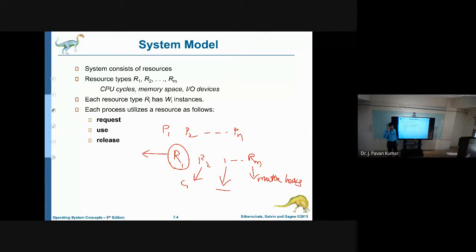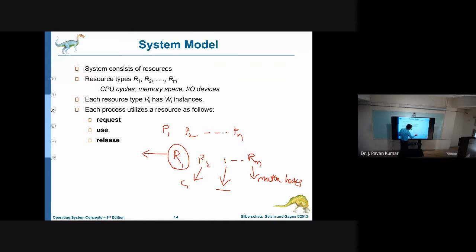Why? Because suppose two processes want to modify one single variable, then each process should get access to the particular variable, so that can be considered as a resource.